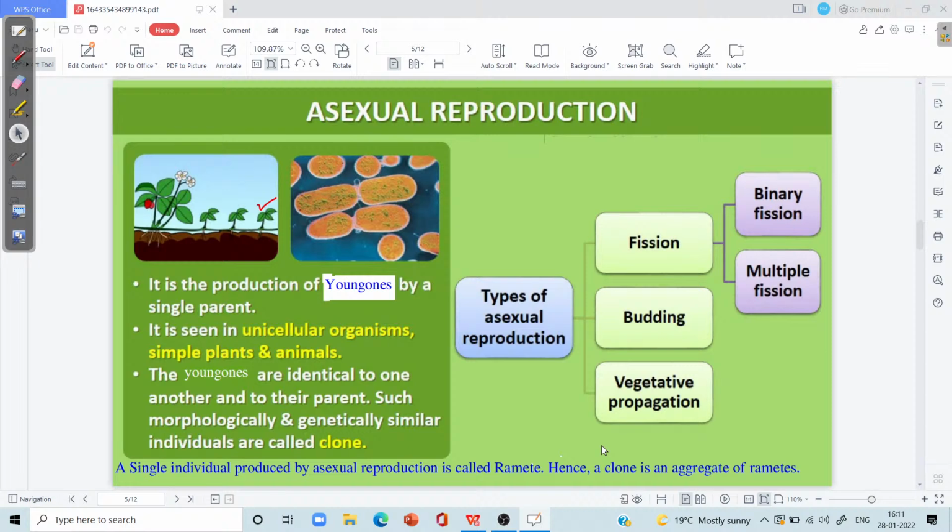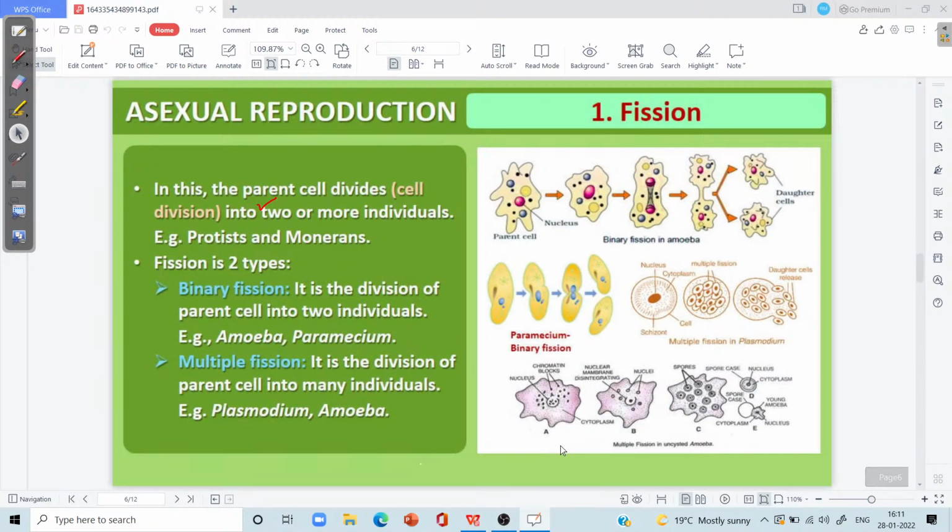The parent which shows asexual reproduction may show several different methodologies for the production of new young ones. It may undergo fission or division. It may show budding, or by means of vegetative propagation, new individuals may be formed. So let me specifically concentrate on one of the common methods of asexual reproduction, which is referred to as fission.